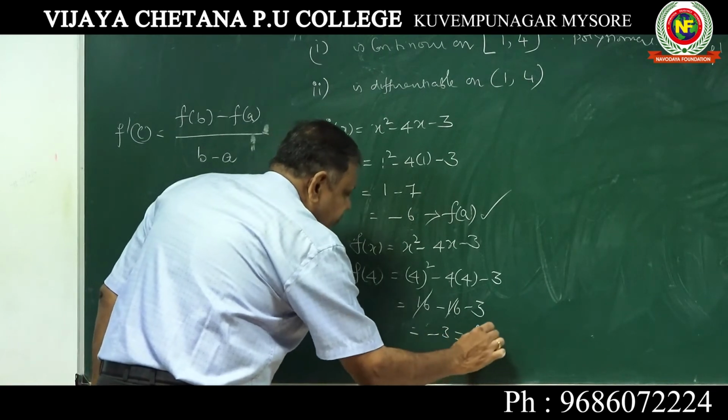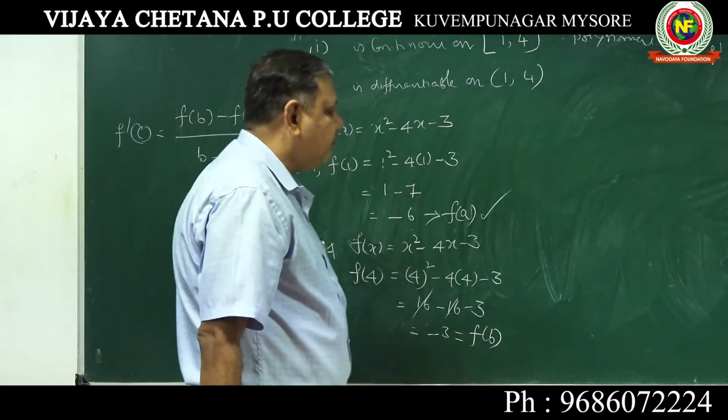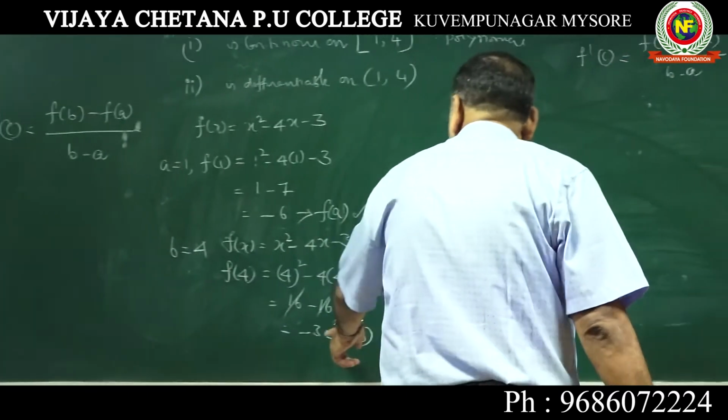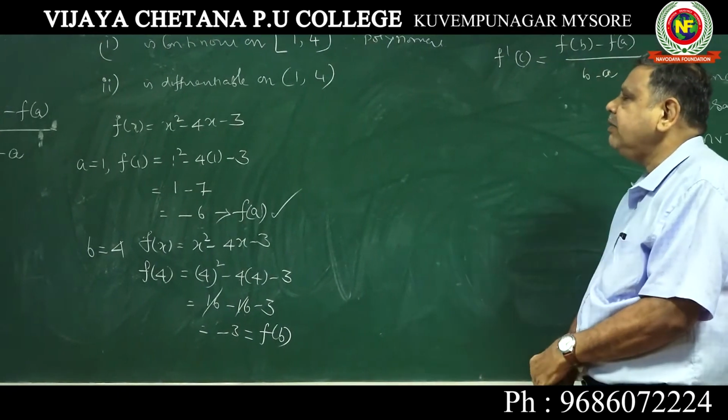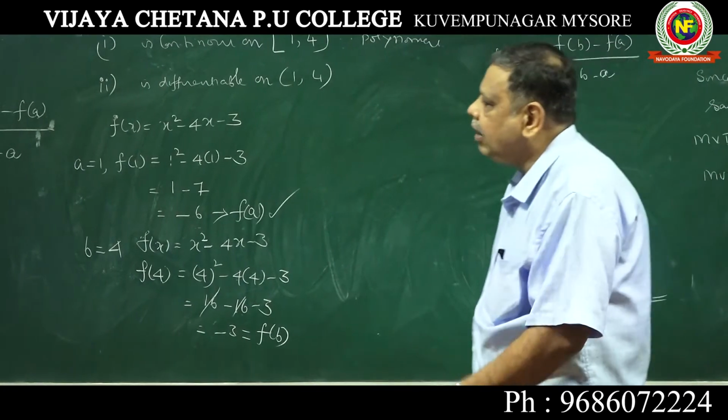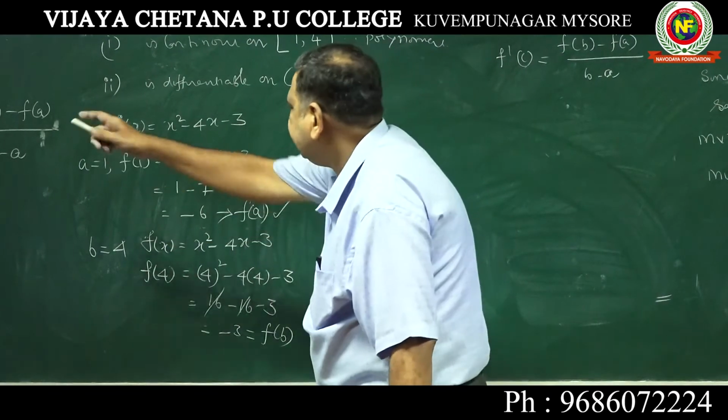This is your f of b, and it will not be equal to f of a also. I told you in the MVT f of a is not equal to f of b. Now we shall go f dash c, we have to find.